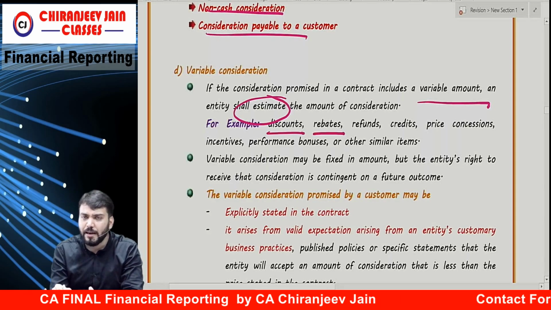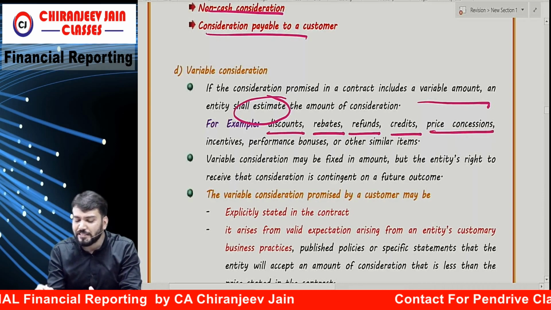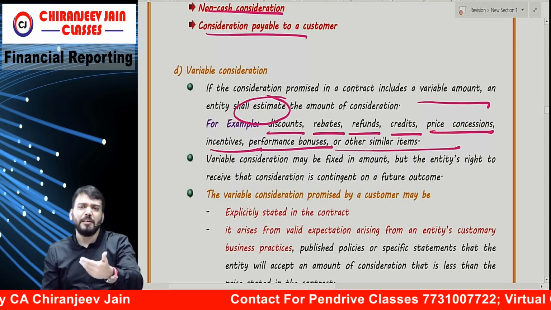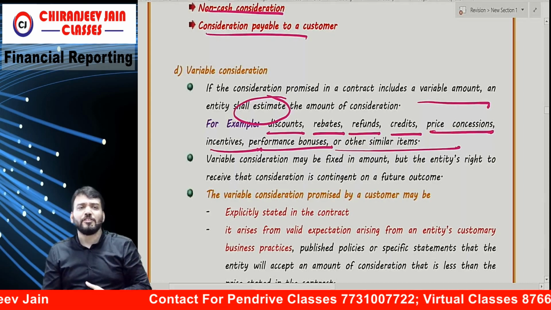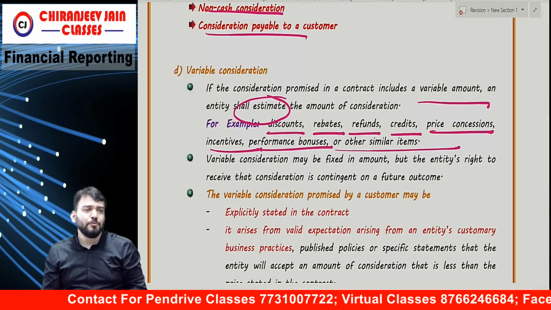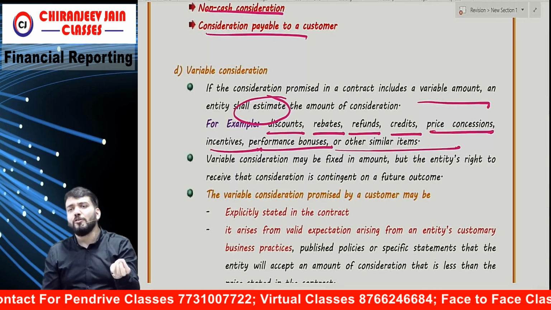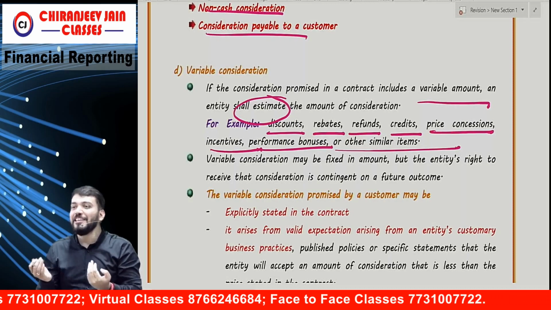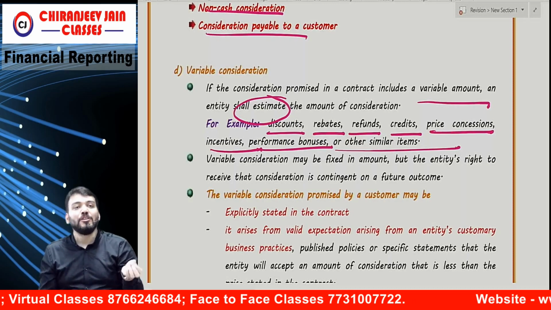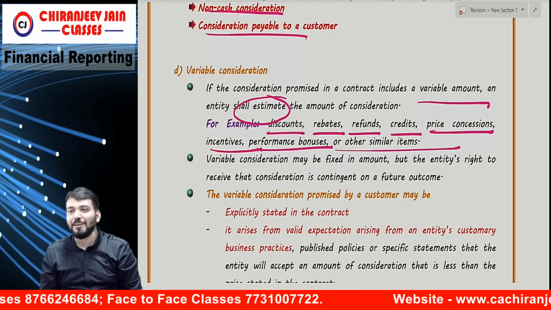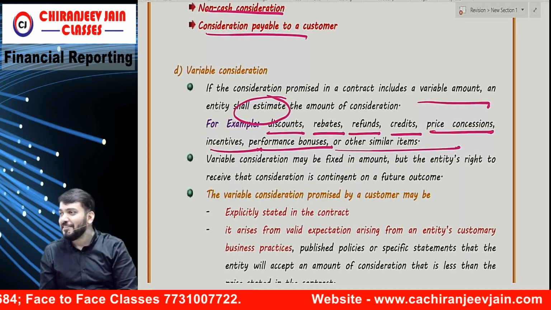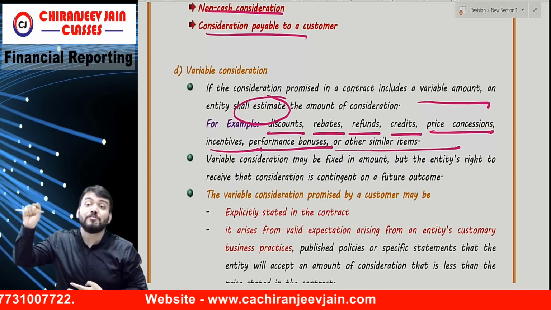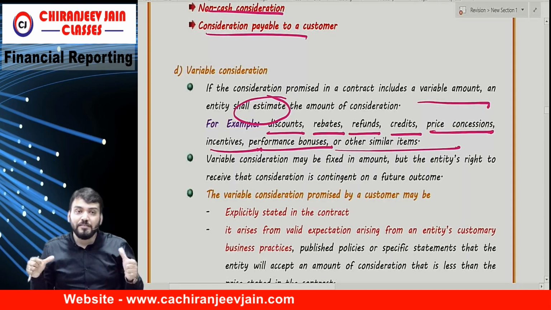Examples: discount, rebate, refund, credit, price concession, incentive, performance bonus or other items. For example, suppose we have made a contract designed in such a way that after the batch, if you feel my performance was very good, you'll pay me 10 rupees per hour for whatever I have taught. We have mutually decided that only if you are satisfied that my performance is good will I receive it.